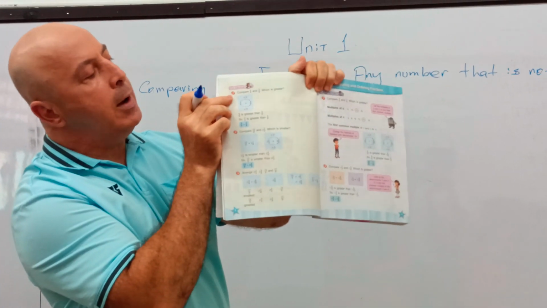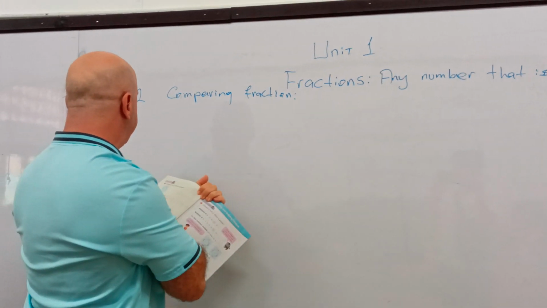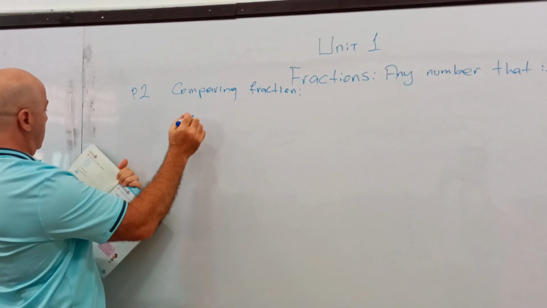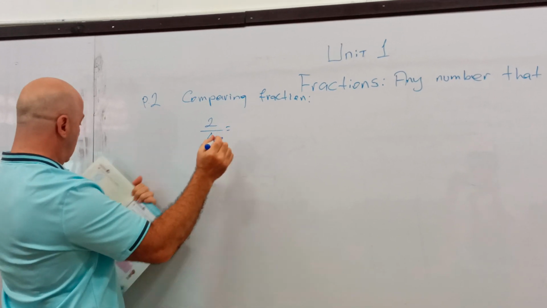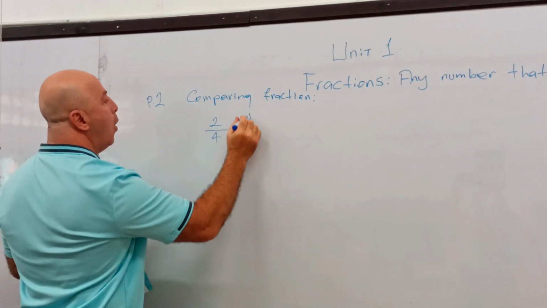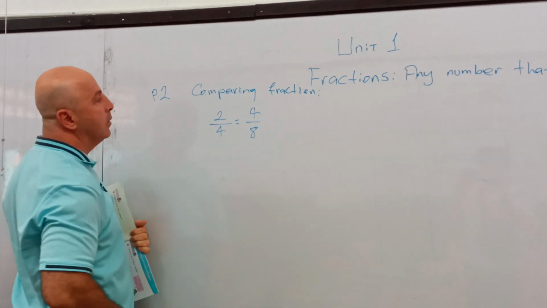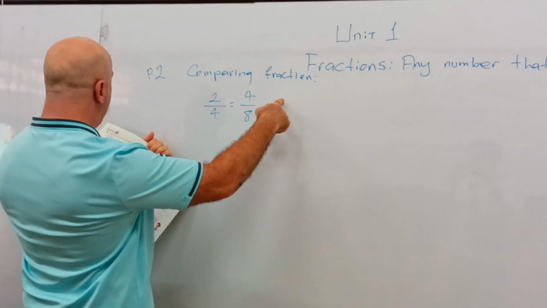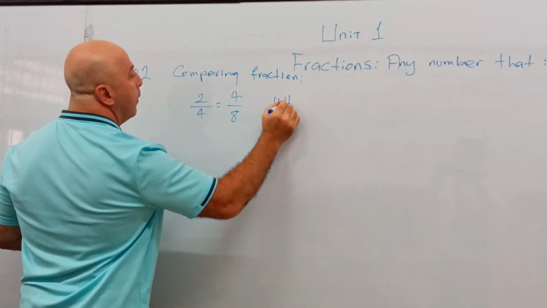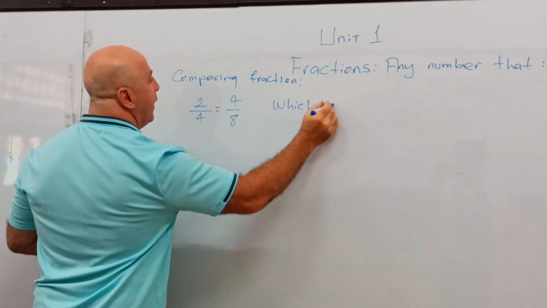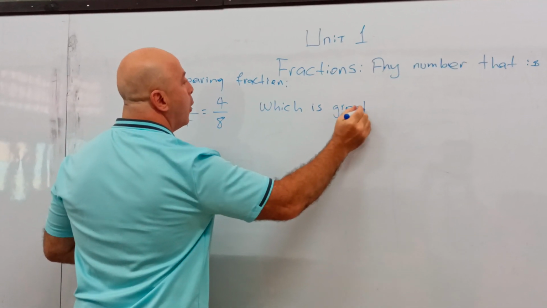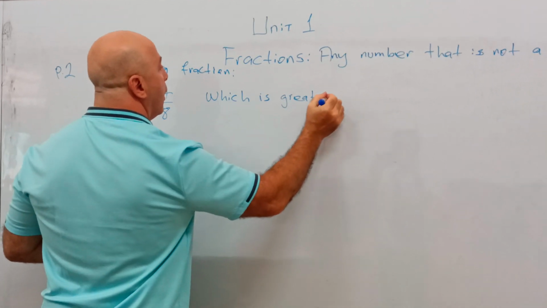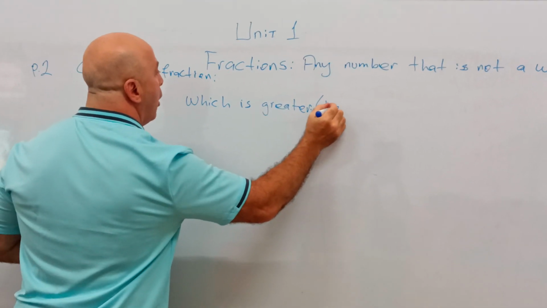So, number 1, it says 2 over 4 equals 4 over 8. And the question says, which is greater? Maybe you don't know this word, greater, it means bigger.